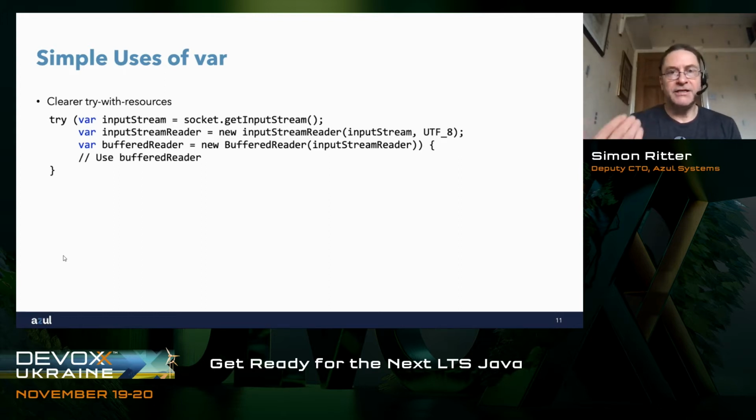And as I said, we don't lose any of the information. We can see from the right-hand side that we're creating an input stream. And also very importantly, because I've named the variables accurately and descriptively, then we know that we've got an input stream reader, and a buffered reader. The type is very obvious from the name of the variable.